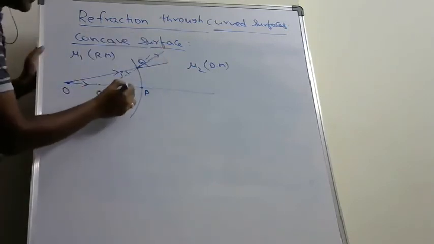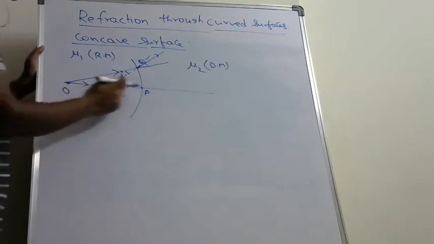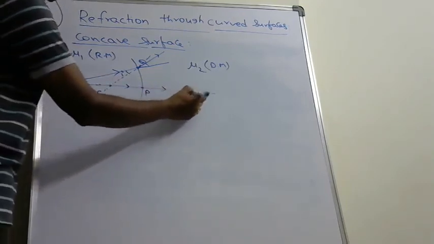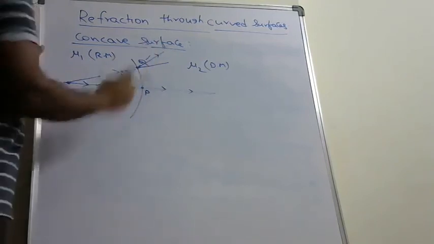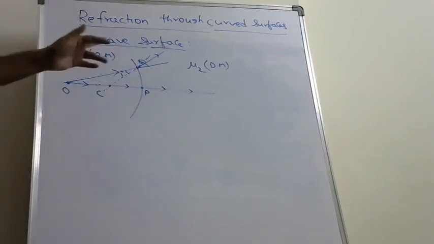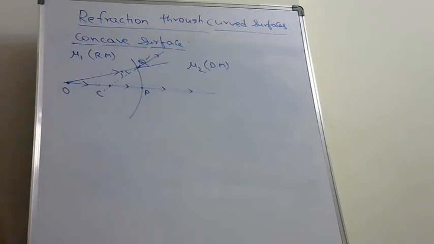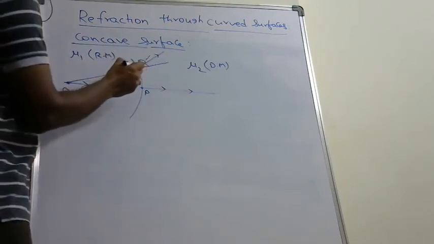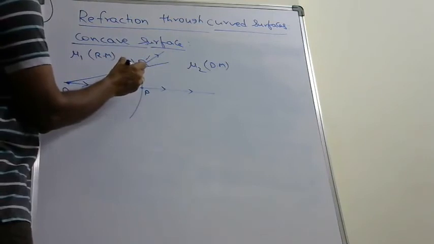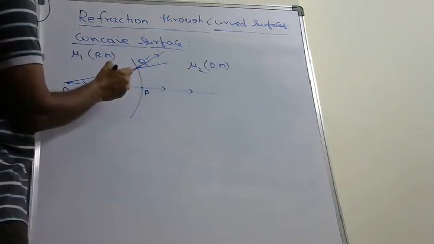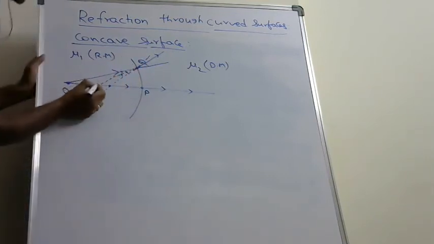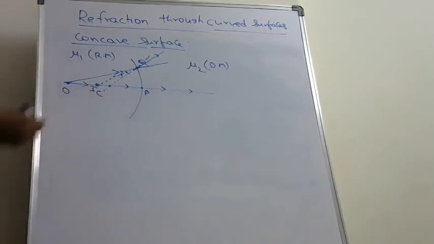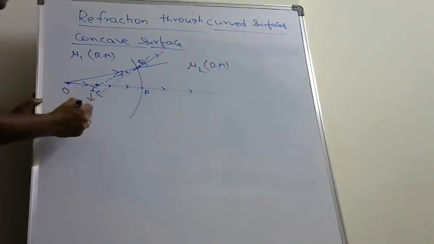And this ray falls on the interface normally, so it moves without any deviation. From this figure we can say that these two refracted rays do not actually meet. Therefore, when extended back, they appear to diverge from this point, and that point is called the image, and this image is a virtual image.